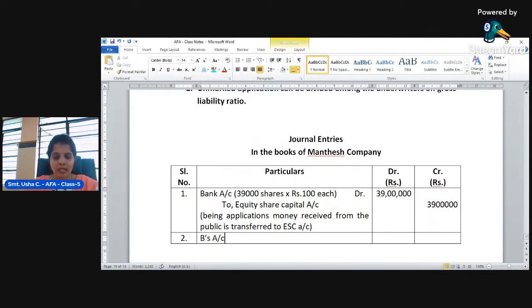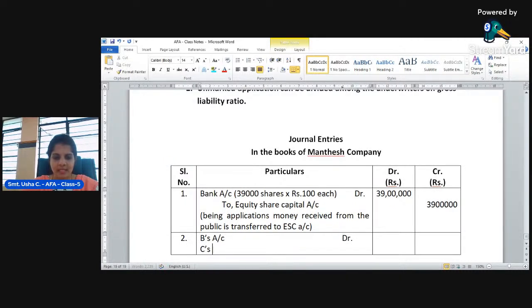B's account debtor, then C's account debtor, to where it should be transferred? It should be transferred to the same equity share capital account, so that the equity share capital amount must be 45 lakhs.